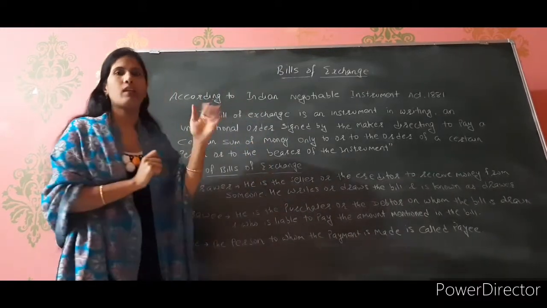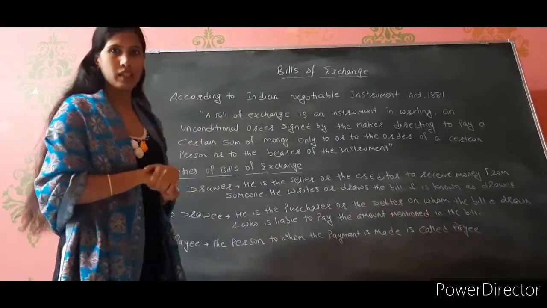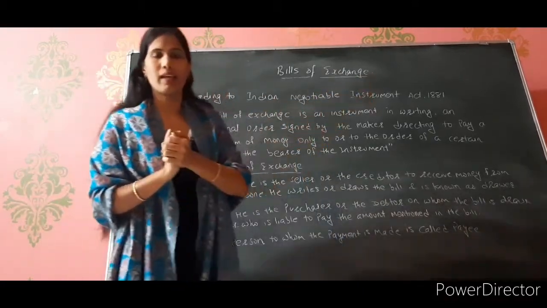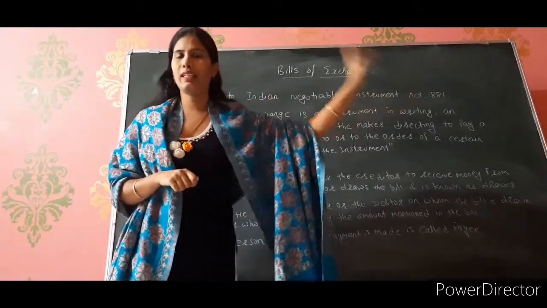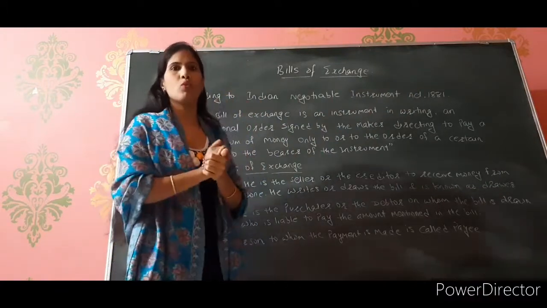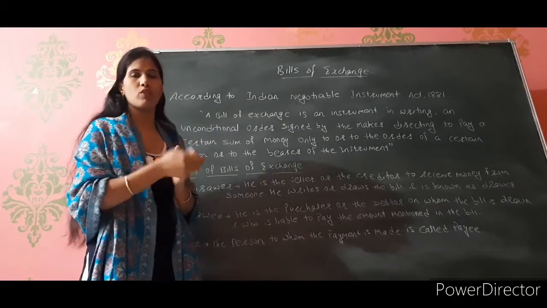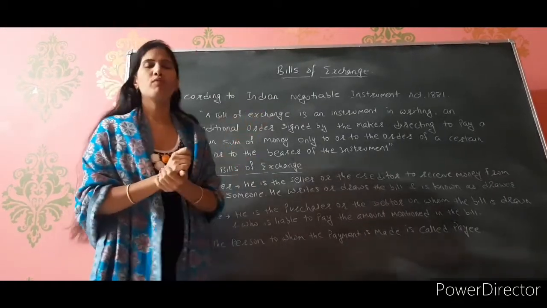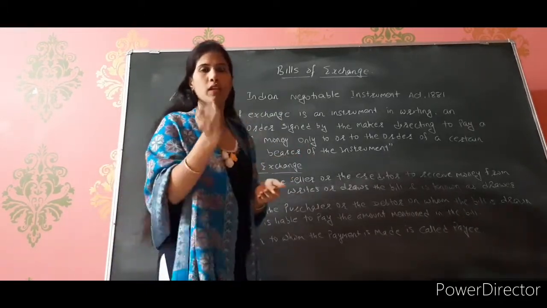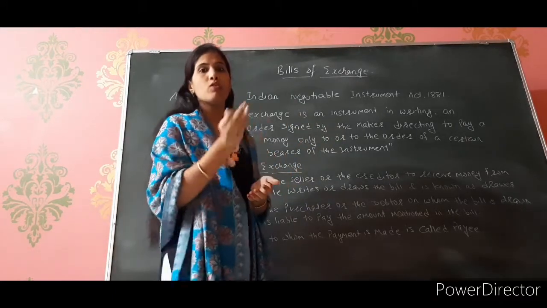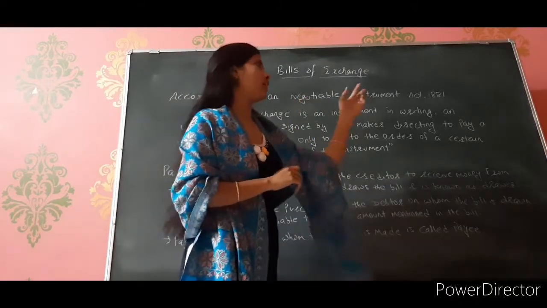And if you see in the accountancy language, according to the Indian Negotiable Instrument Act 1881, remember this act, bills of exchange is given by the Indian Negotiable Instrument Act 1881. Because if some students are planning to do CS or CA, there they will get objective questions to clear your CPT. These type of objective questions you may also get in 11th standard in your exams. So which act has given bills of exchange? It is the Indian Negotiable Instrument Act 1881.